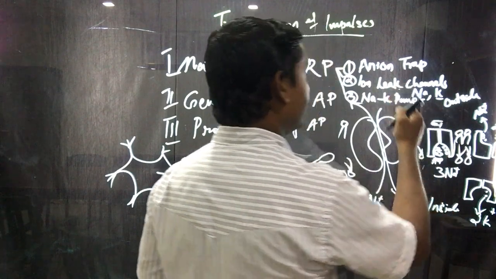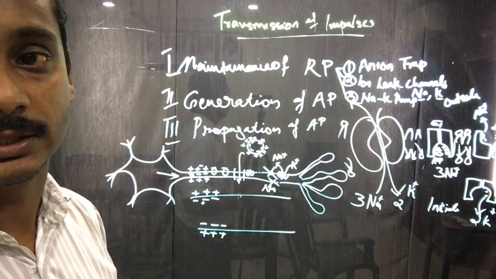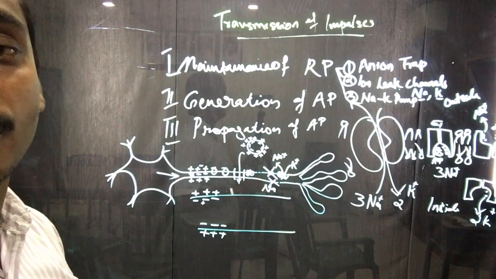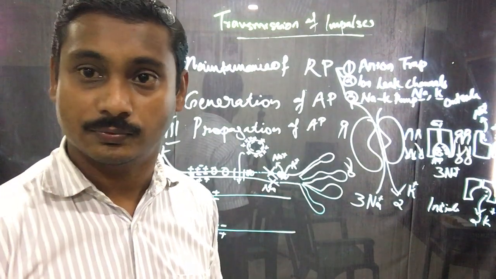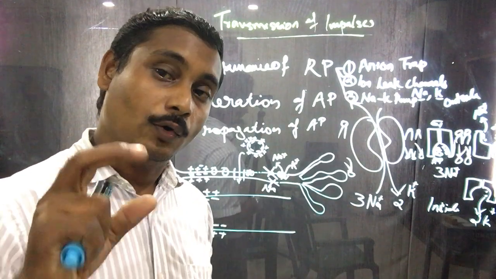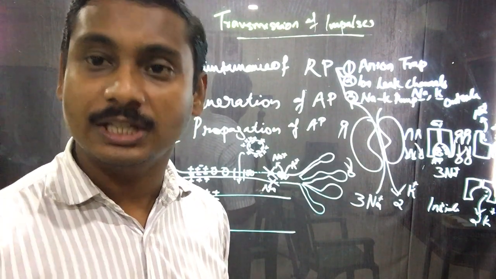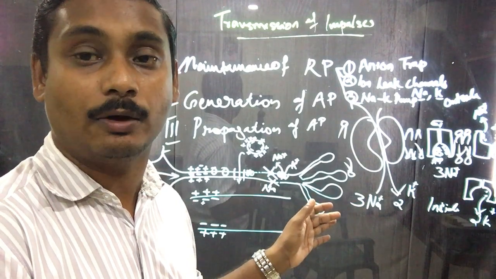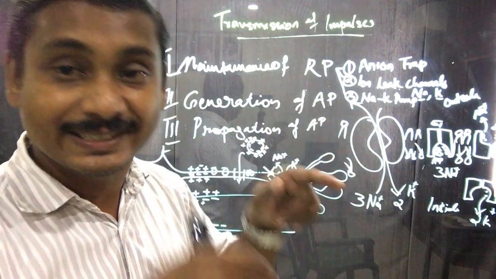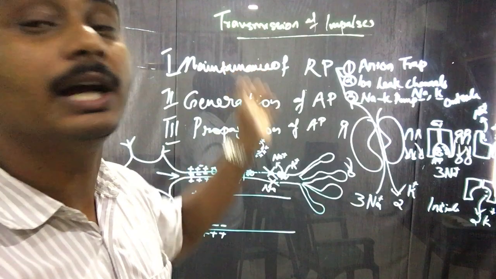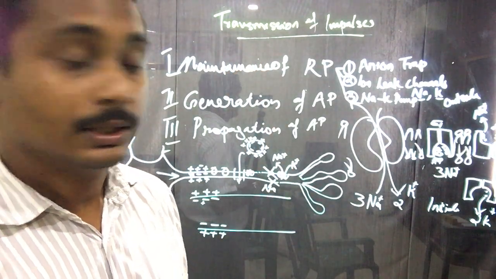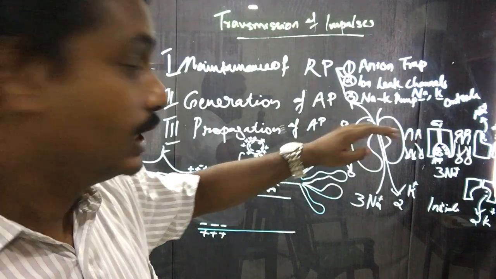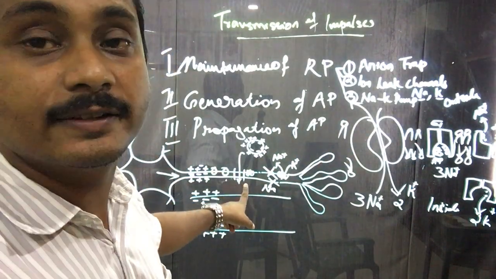They move inside, and therefore the inside slowly and gradually becomes positive, because, of course, negatively charged ions are still there, but the relative number of positively charged ions becomes more inside than outside. The potassium gates are closed and sodium gates are opened.